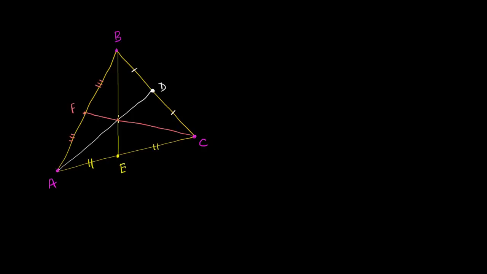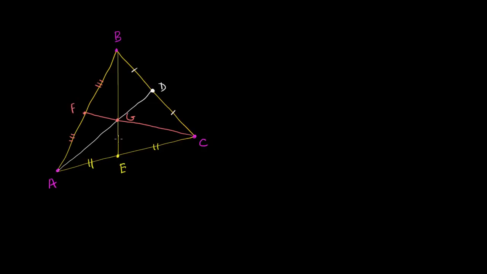And the point at which these medians intersect is called the centroid. And when we start studying physics, if this was a uniform triangle and you were to throw it, it would rotate around the centroid right over here. But we'll just study it geometrically for now. So, we've already gone up to F, so let's call the centroid G right over there. That by itself is neat, that if it was a uniform mass, it would rotate around the centroid.